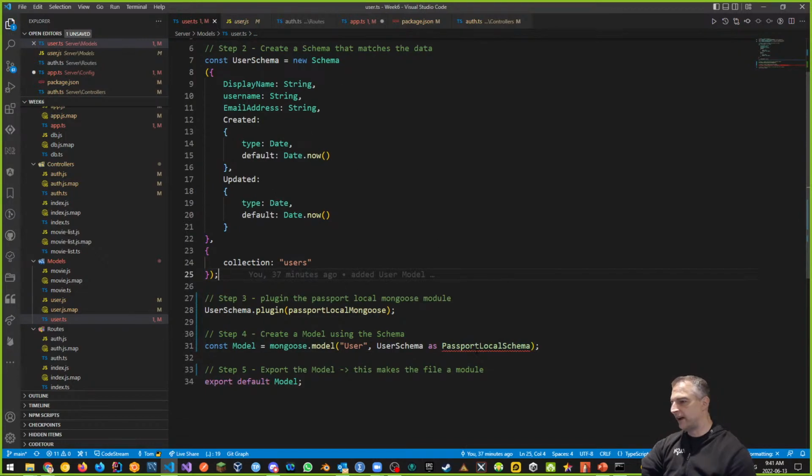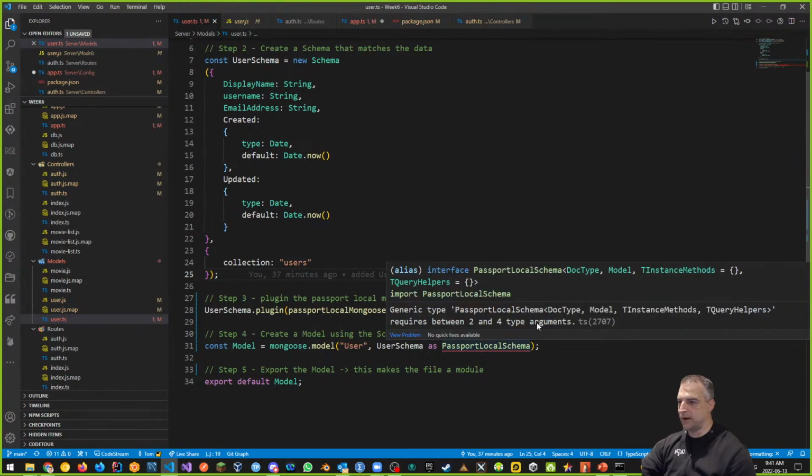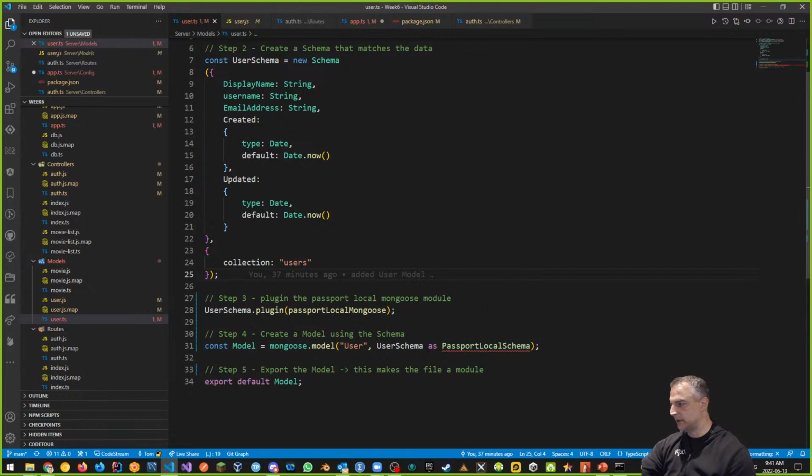So what does this do? If I cast this as a passport local schema, the model becomes now a mongoose, take a look at this, a mongoose passport local model. That's what it does. So instead of a regular model, now it's a passport local model, which means it needs more information. It needs the model itself, the document type, and instance methods. So that's what it's missing. So doc type, document type, model, which is the thing, and instance methods. We're going to fix this problem in a bit when we go up, and this is new, like I said.